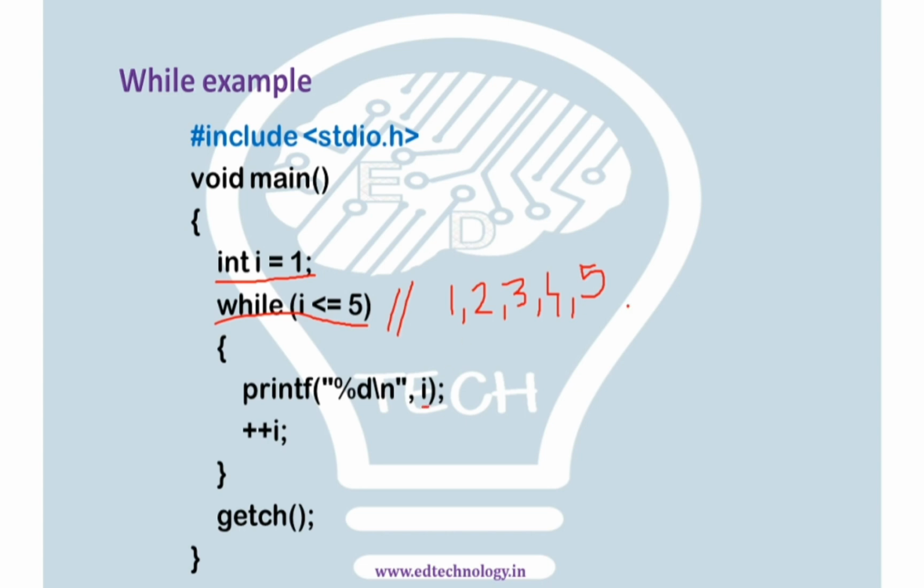So what would happen when this loop is executed? This very thing which you are seeing here will be printed. But because they have used the new line character, it will be printed in the next line. And every time it will increment the value of I. So the next time it compares, the value of I would be incremented from 1 to 2 and so on up to 5. When it increases to more than 5, it will execute the rest of the statements, and it will be the end of the loop. So this is how the while loop works in C programming.